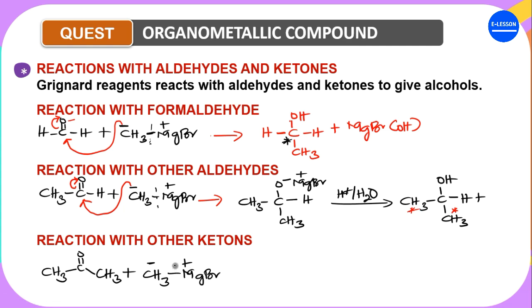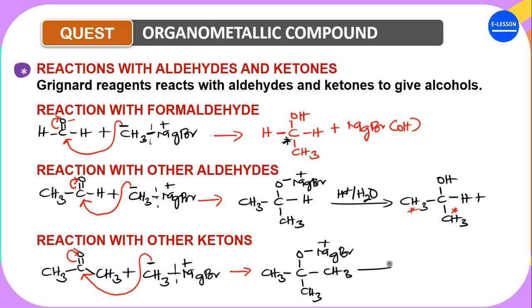According to what we know, when this cleaves, it gives up a negative and a positive. This negative is a nucleophile, so it will come and attack here. As it's attacking here, this one will pack up here. So the product you form will be CH3, CO negative, CH3, CH3. Are you getting it now? Then this one will become MgBr positive, and undergoes acid hydrolysis.